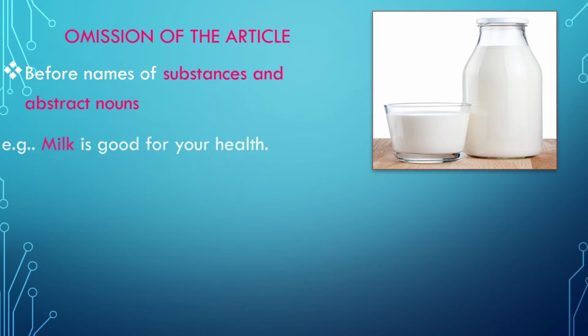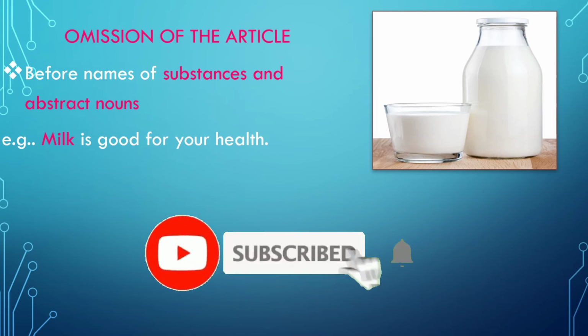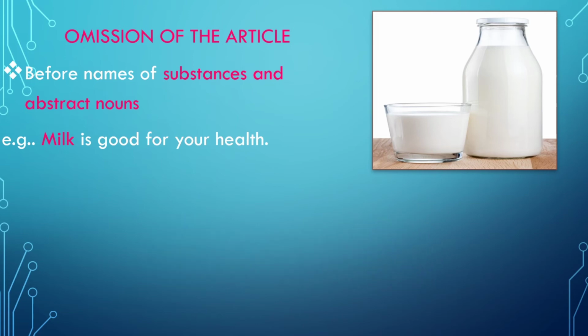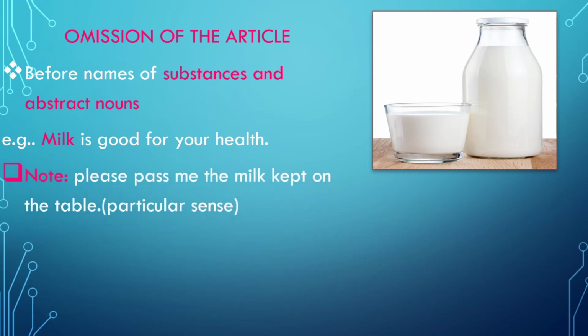So we say, for example, milk is good for your health. Here, milk is a name of substance. We don't say the milk or a milk is good for your health. At the same time, we can also say before abstract nouns, honesty is the best policy.